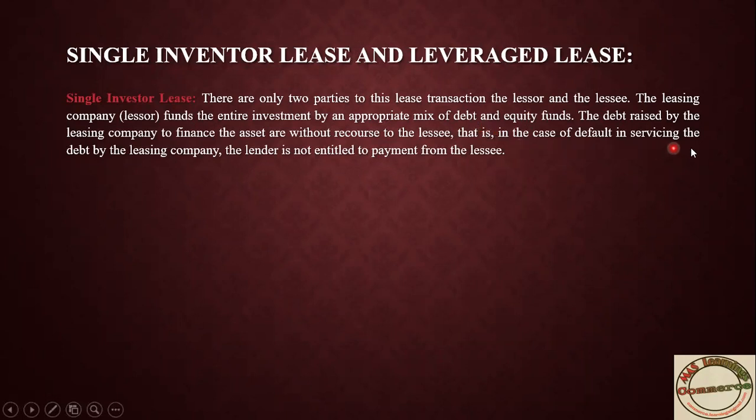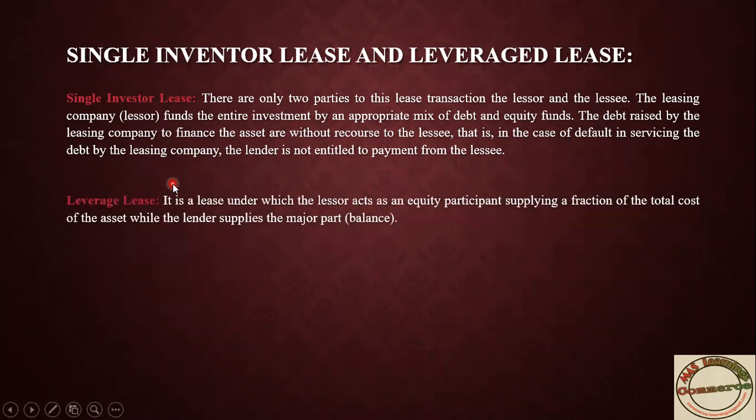In the case of default in servicing the debt by the leasing company, that is the lessor, the lender is not entitled to payment from the lessee. The lessee is not eligible to pay amount to the lender, because he has taken this building from the lessor under the lease agreement, so he does not have to pay any amount to the lender. The lender has to collect the amount from the lessor only. This is single investor lease.